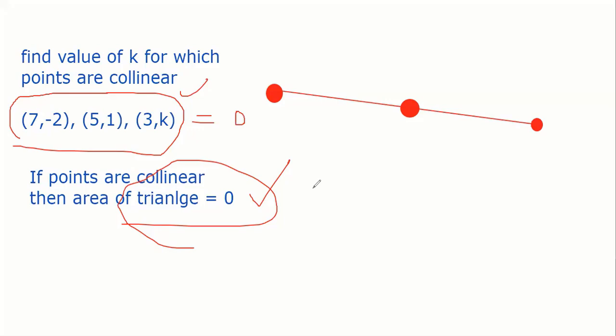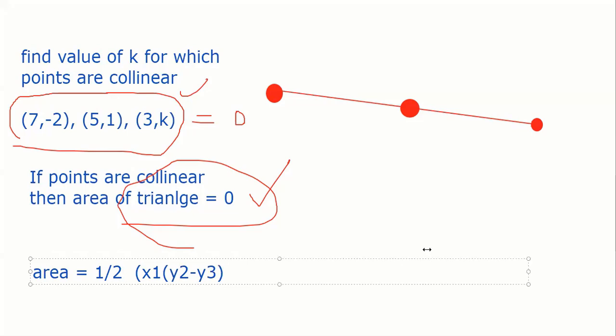Can you write the formula for the area of triangle for the given points? I told you the area of triangle formula, right? Area equals half into x1 into y2 minus y3, then x2 into y3 minus y1, plus x3 into y1 minus y2. We'll do it here itself with all of you.